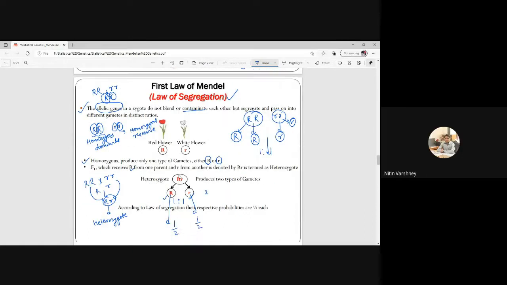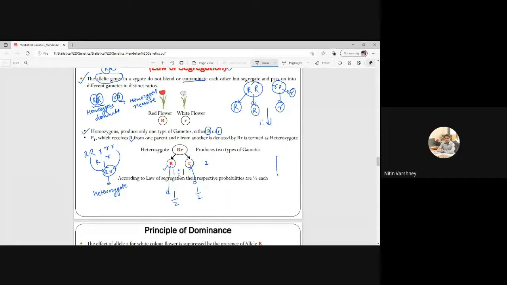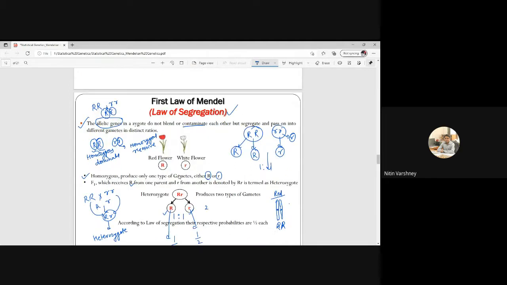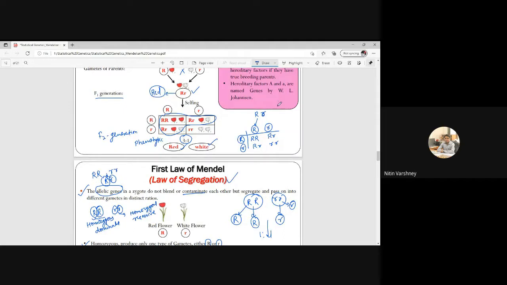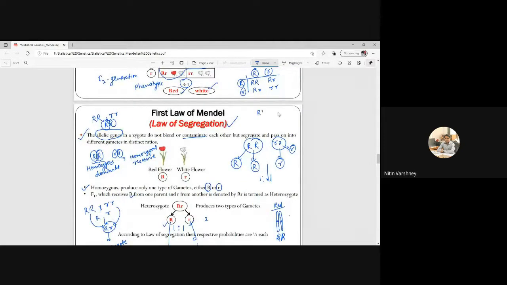See, here these are two alleles. Suppose this is my genetic constituent. I am representing it as RR, and this is for red color flower. So this is known as allelic genes. There are two alleles in that particular red flower. This term is given by W.L. Johnson. I am writing this denotation with capital R and small r. This is nothing but alleles.